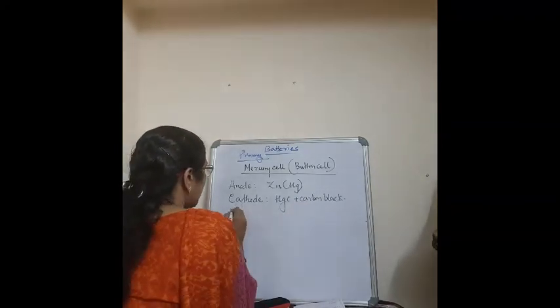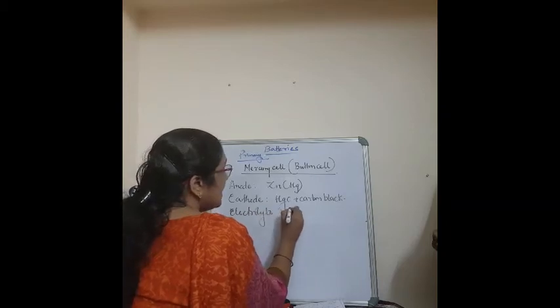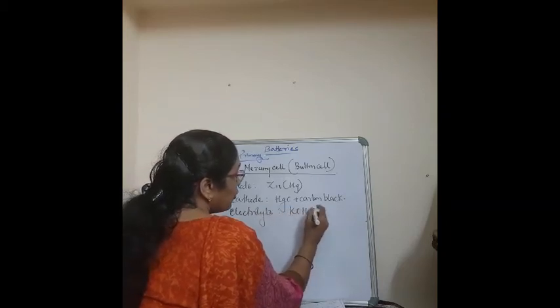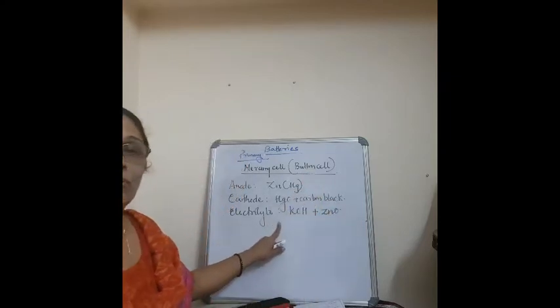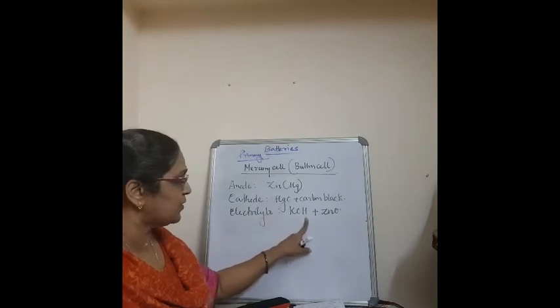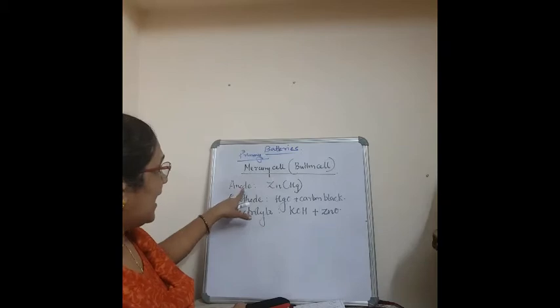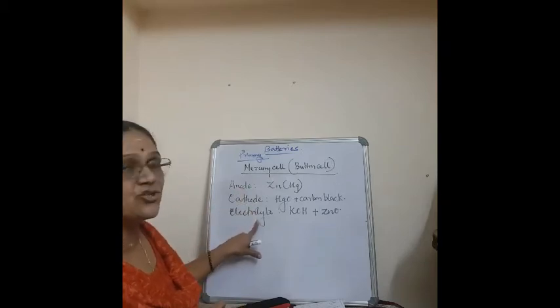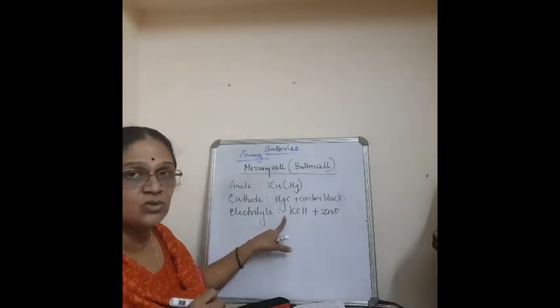Now, what is the electrolyte here? The electrolyte is potassium hydroxide and zinc oxide. You have to study this. That is, the electrolyte is potassium hydroxide plus zinc oxide. So, you got all three: anode, cathode and electrolyte. Correct? There is a diagram in your textbook. You can refer to that also.